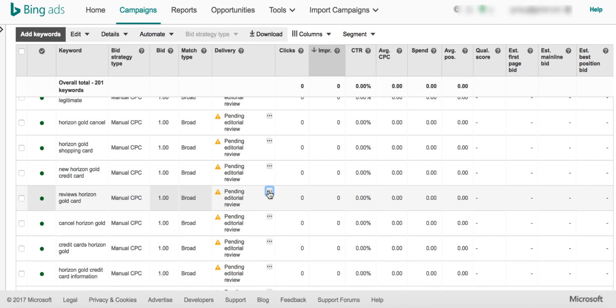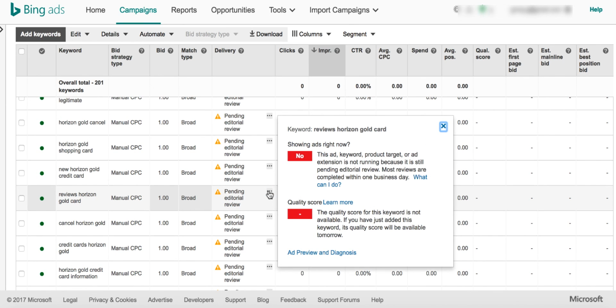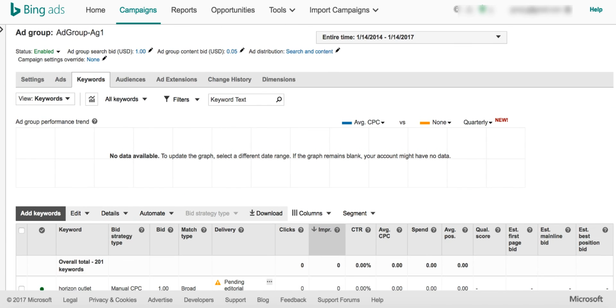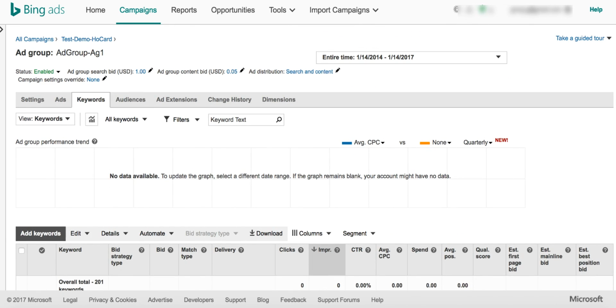So all the ads, as I said, this is the first time I'm actually creating this campaign in this particular account. So all of these will now go to a review, and they will be approved soon by the Bing Ads people behind the scenes.